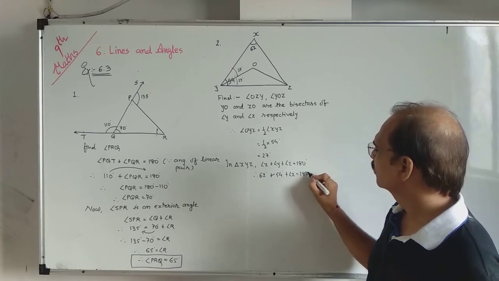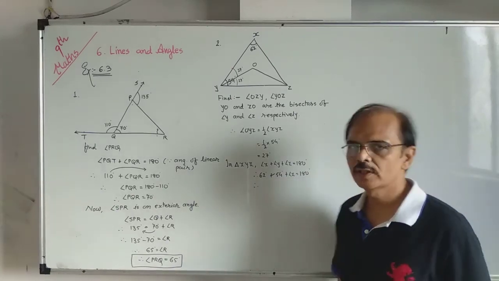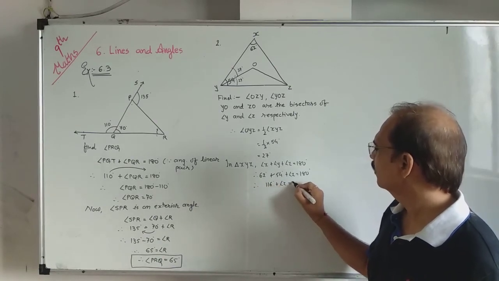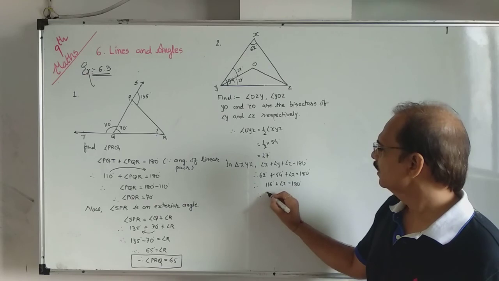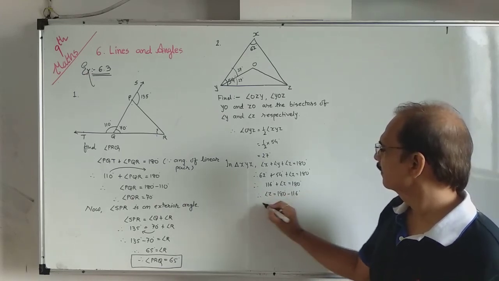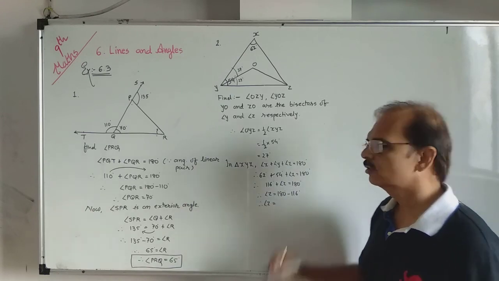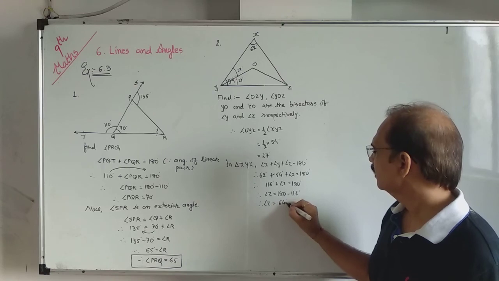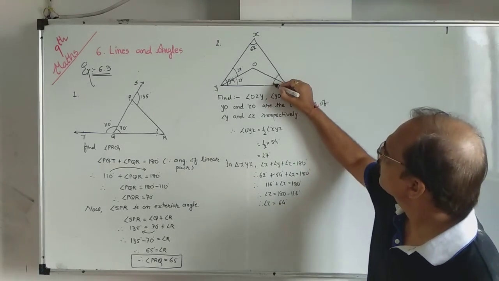So find it out. 62 plus 54 is 116 plus Z equals 180. 116 move to the other side, 180 minus 116. So angle Z equals 180 minus 116, which is 64. So total angle Z is 64.